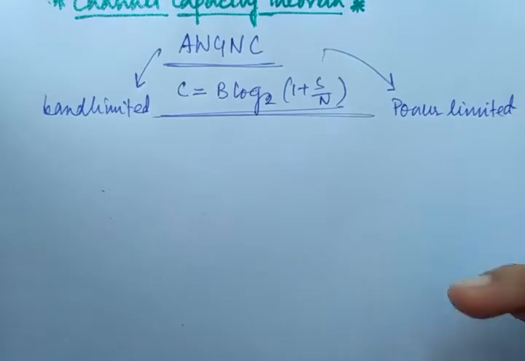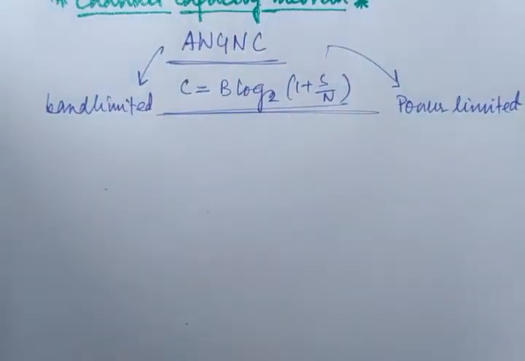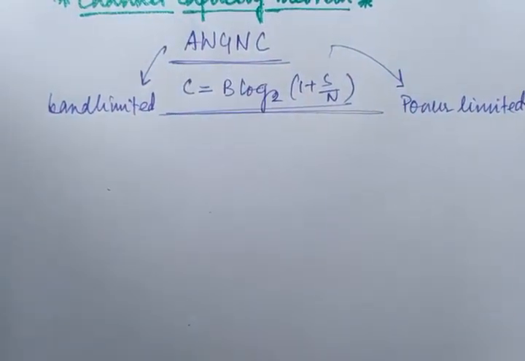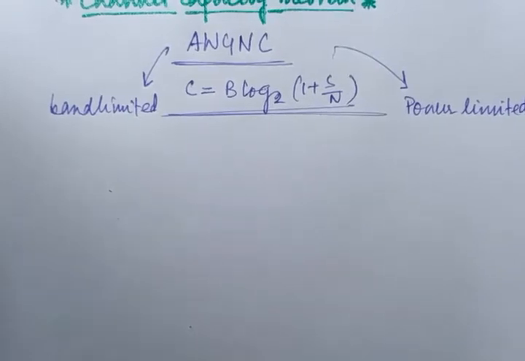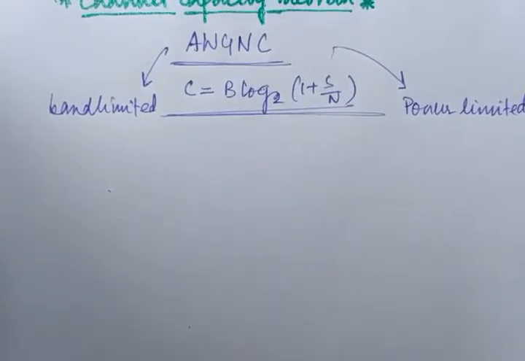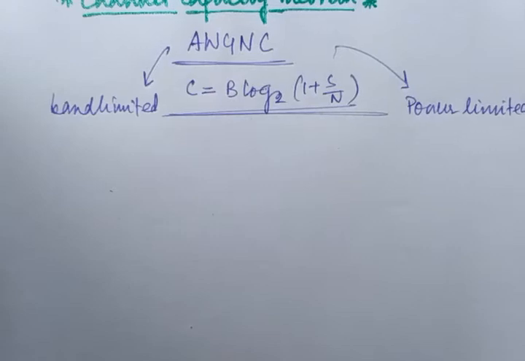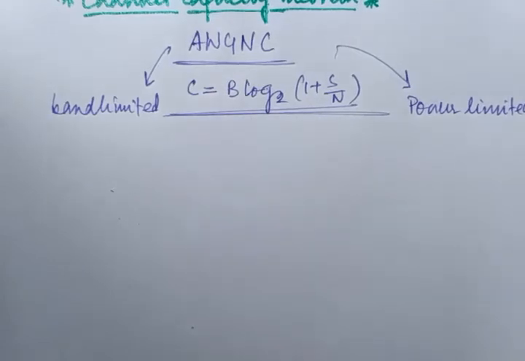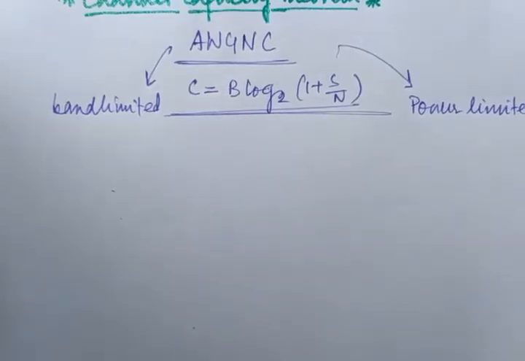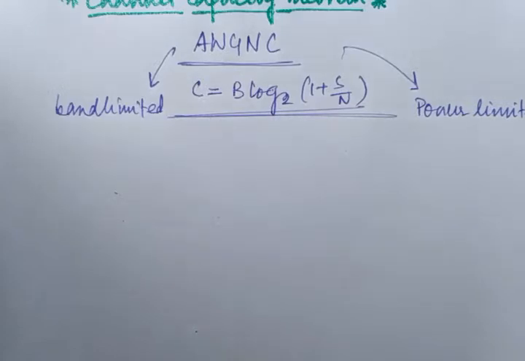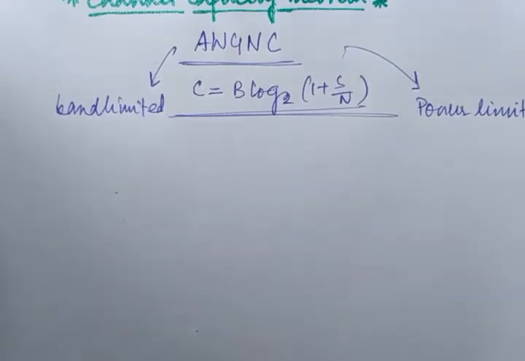Okay, so these are two constraints, but first we will define an ideal system to implement the concept of channel capacity. Then we will concentrate on the practical system, because between the ideal and practical case there are lots of differences, right?